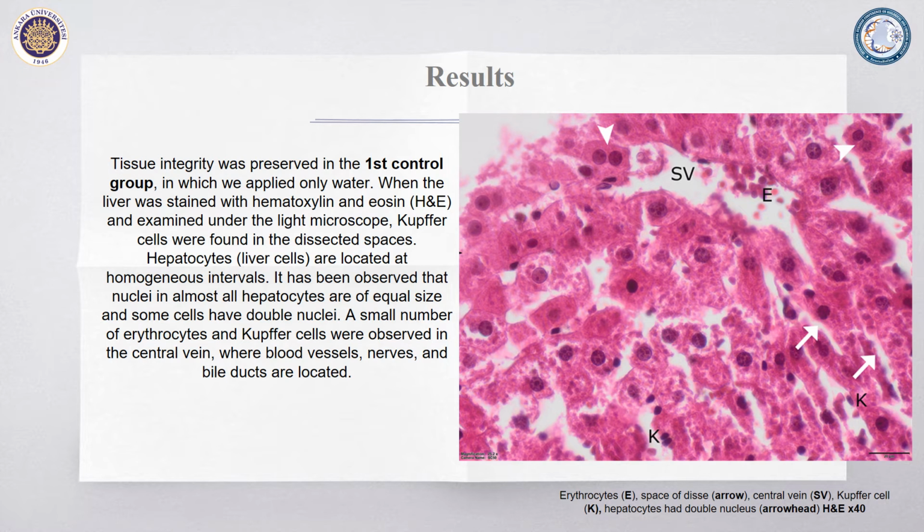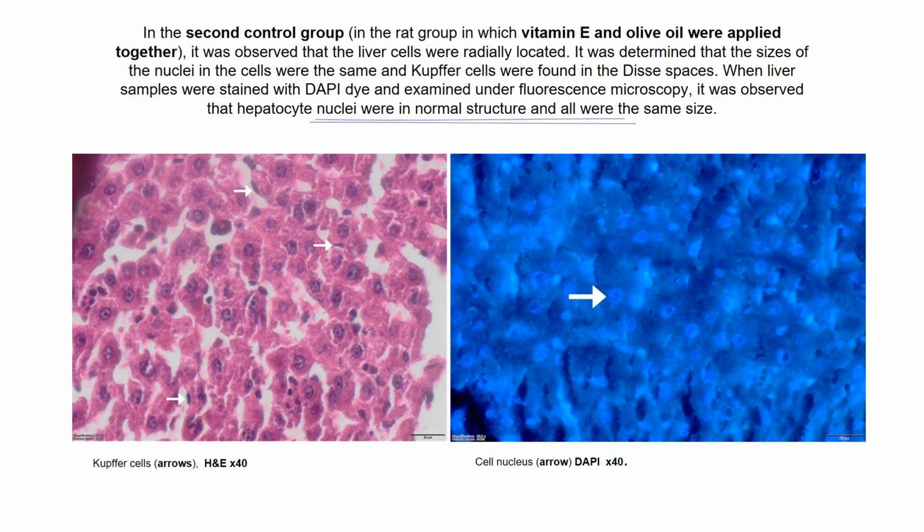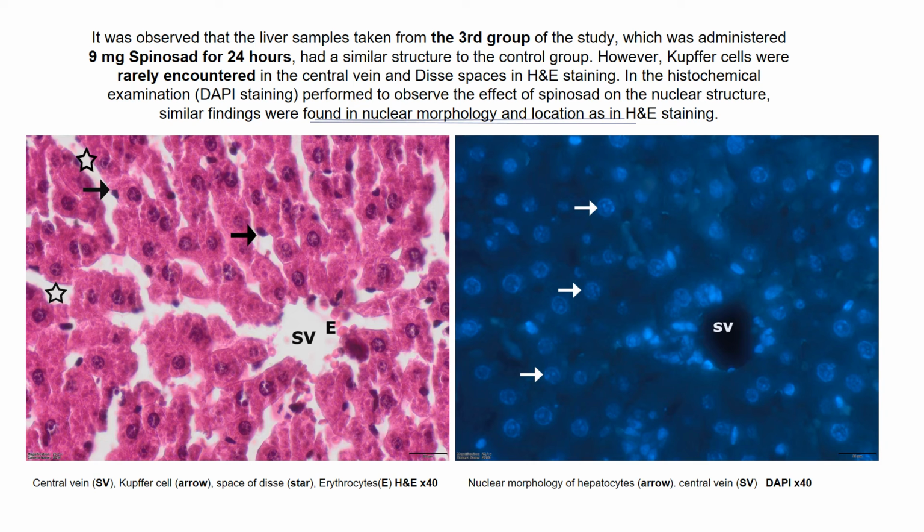When we look at the first control group, hepatocytes are located at homogeneous intervals, and nuclei in almost all hepatocytes are of equal size. In the second control group, it was observed that the liver cells were radially located, and in the fluorescence microscopy images, hepatocyte nuclei were observed to be in normal structure. The third group, which was administered 9 mg spinosad for 24 hours, had a similar structure to the control group, but Kupffer cells were rarely encountered in the central vein and distal spaces.